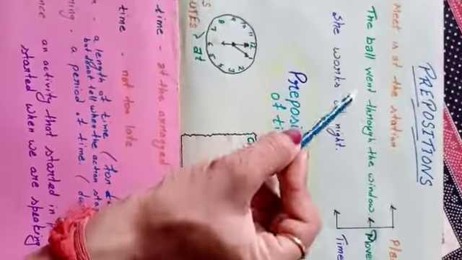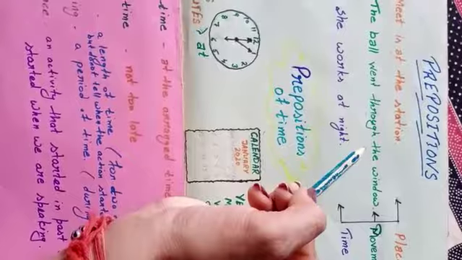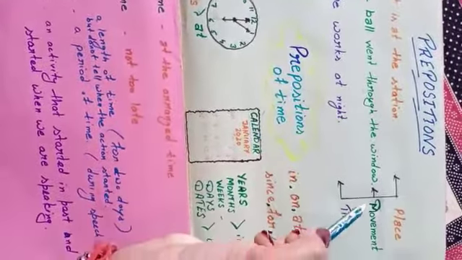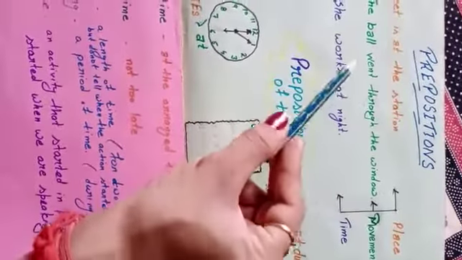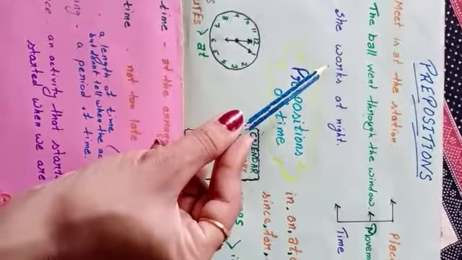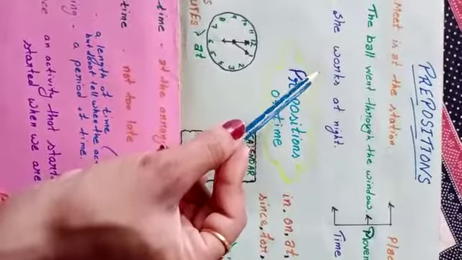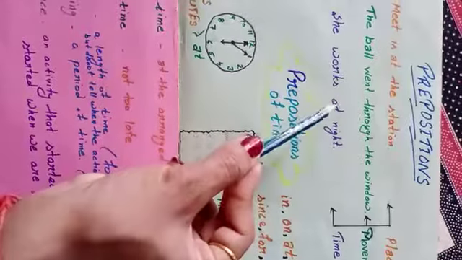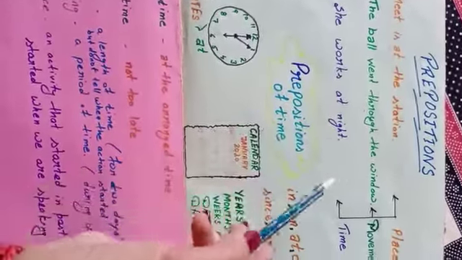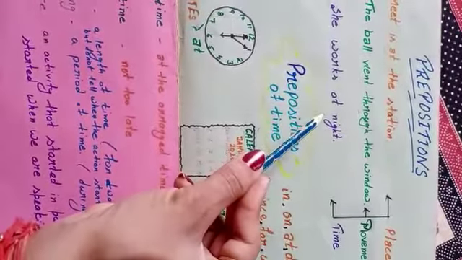In the next sentence, the ball went through the window. How did the ball pass? Through the window. Movement of the ball is shown here. She walks at night. In this sentence, when does she walk? She walks at night. The word at is a preposition here, so it's a preposition of time. We come to know about the time here.